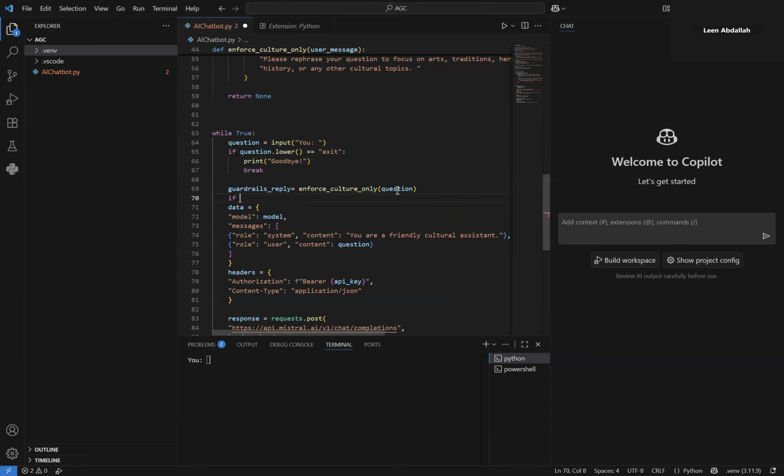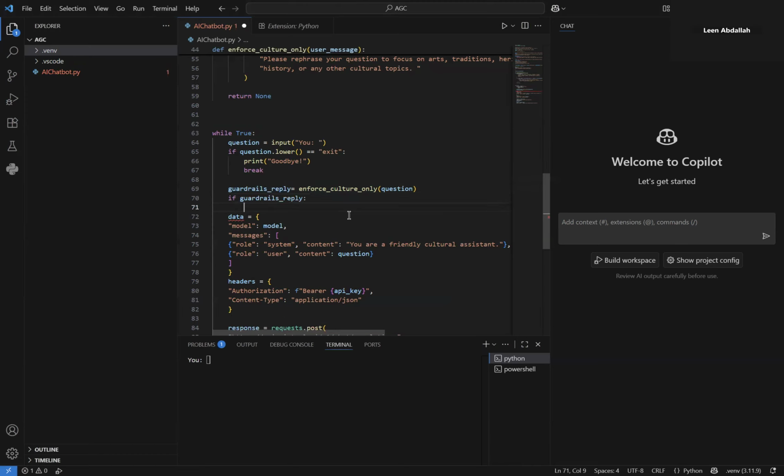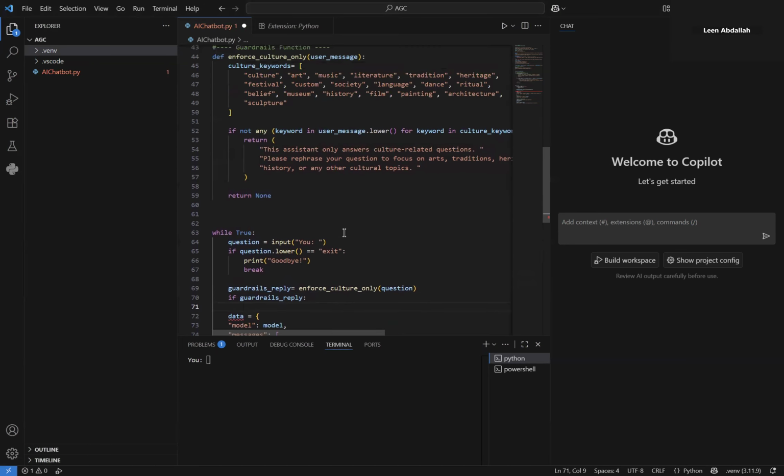So if there is a reply, it means that there is an issue, there's a warning, because in what case does the reply occur?